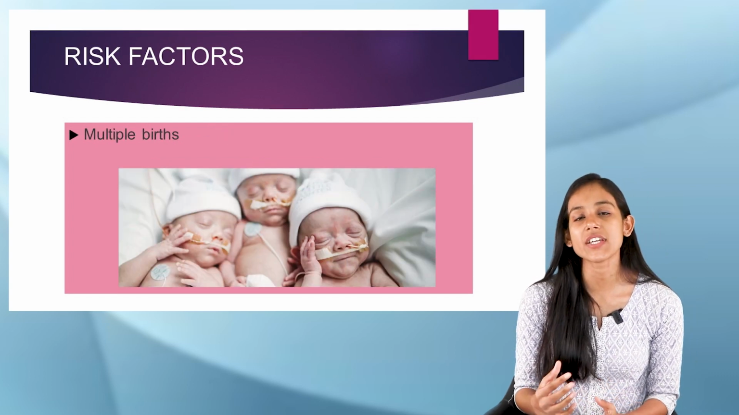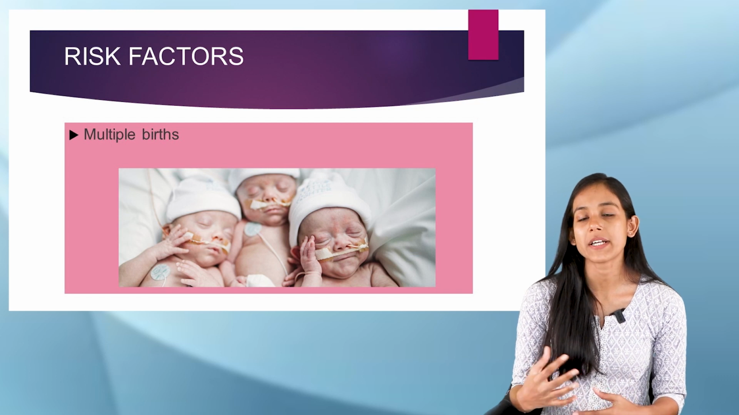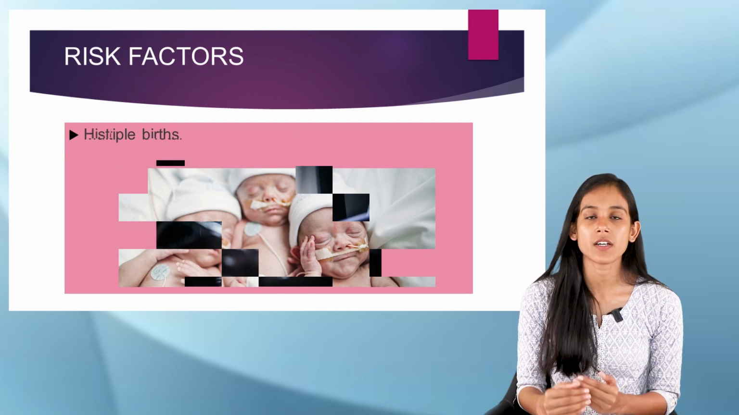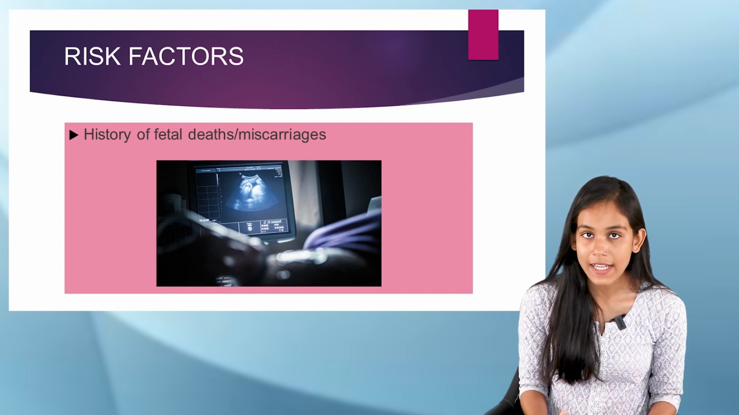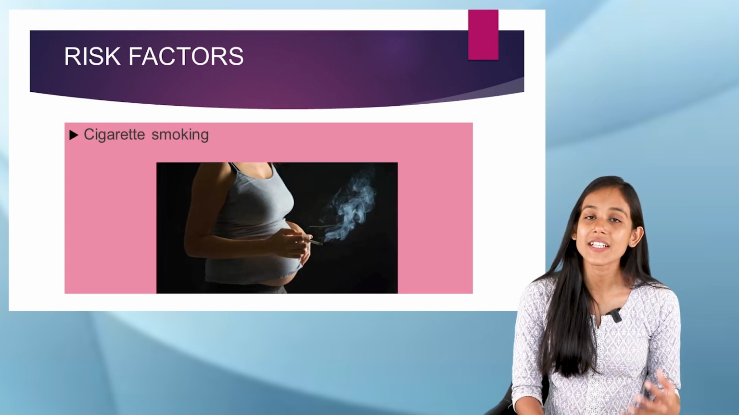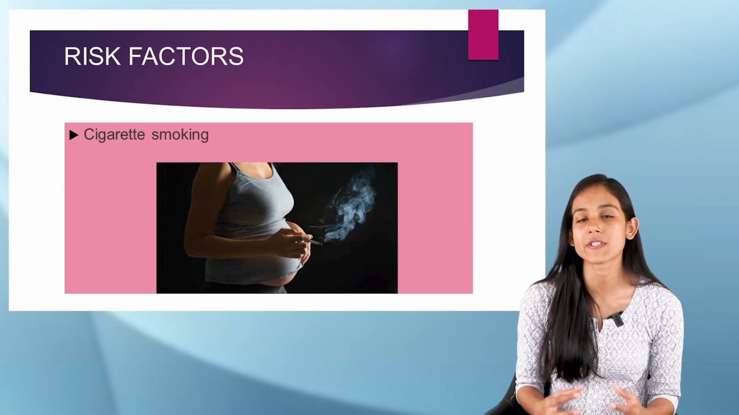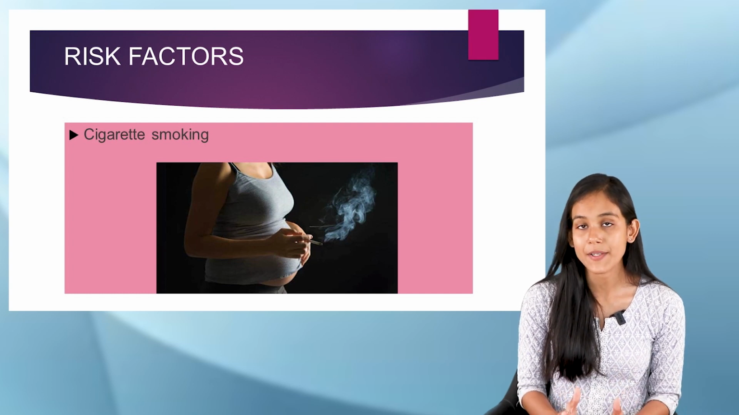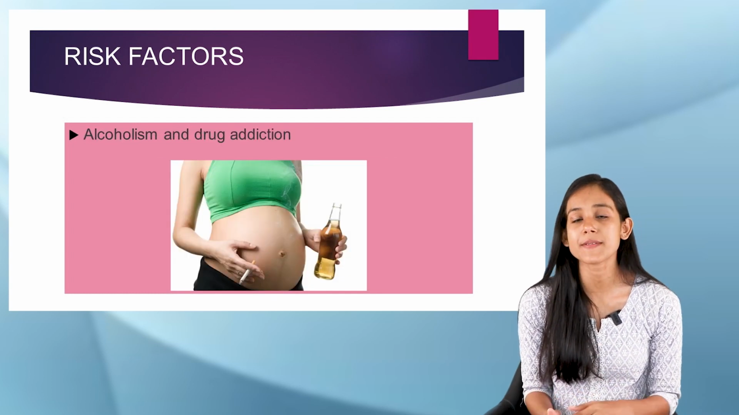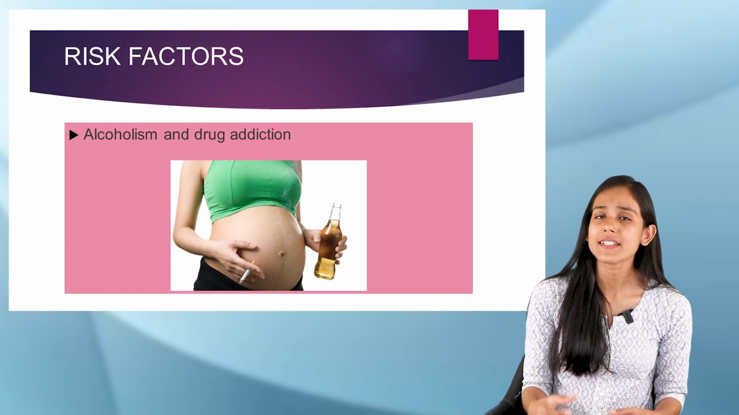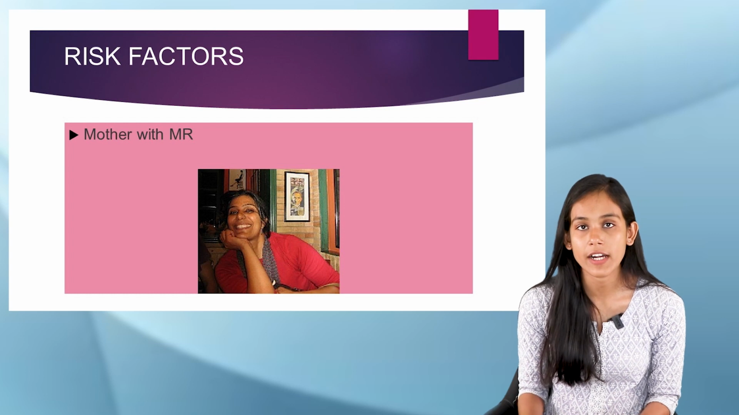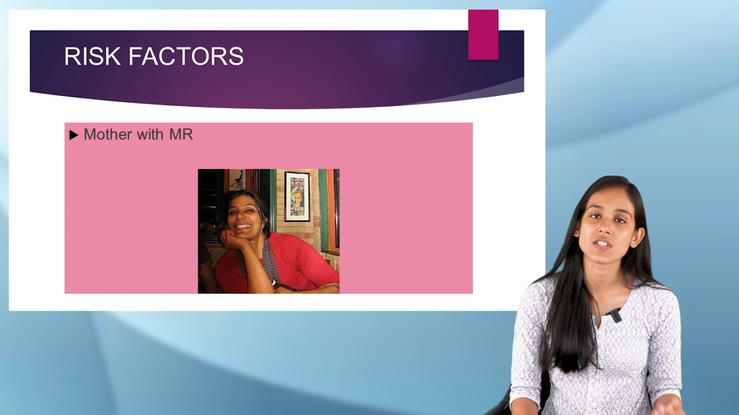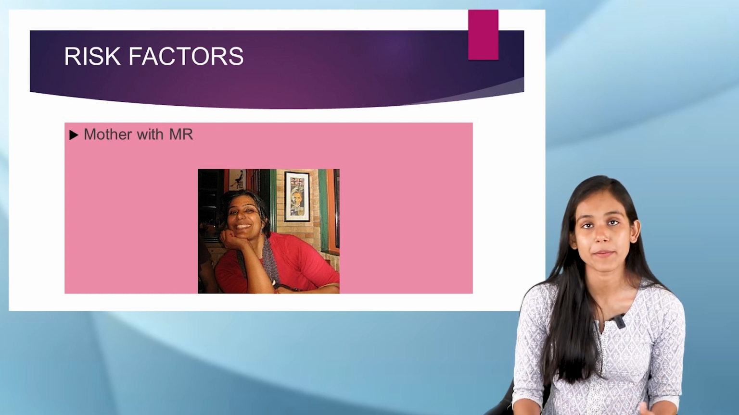And then next is if there are multiple births or multiple pregnancies, and also if there is a history of fetal deaths or miscarriages, and then if there is a history of cigarette smoking in the mother, also alcoholism and drug addiction. And apart from these things, if the mother is mentally retarded, in that case also there is a chance that the child might get cerebral palsy.